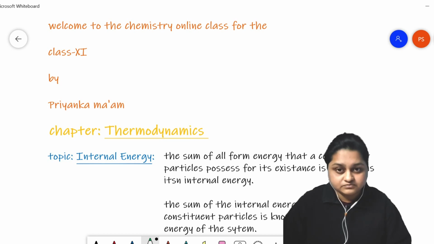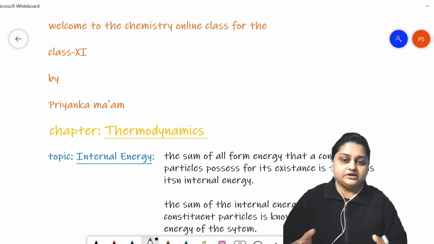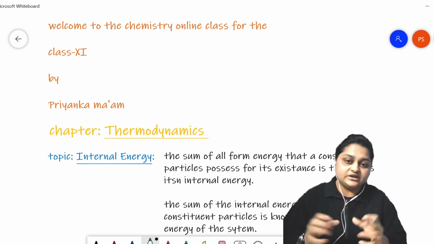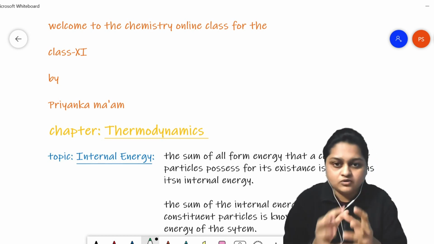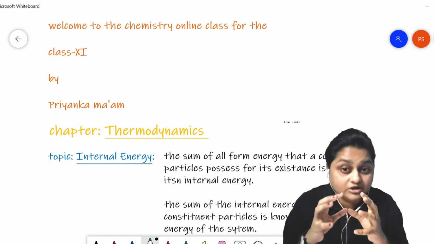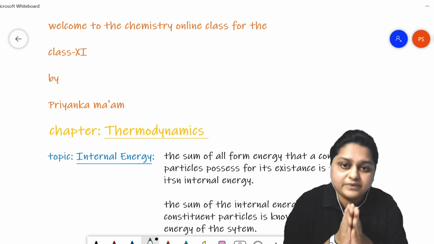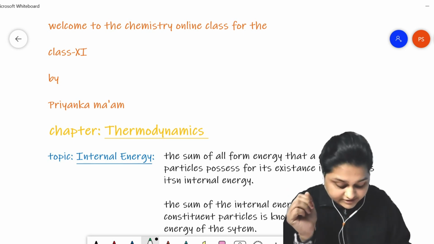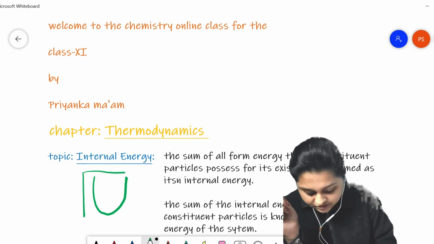Now if a system comprises numerous constituent particles, the sum of the internal energy of all these particles will create the total internal energy of the system. So this internal energy is the minimum amount of energy that a system is required to store within itself for its own existence. That is the basic concept of internal energy. In thermodynamics, in chemistry, in science, internal energy is denoted as capital U.